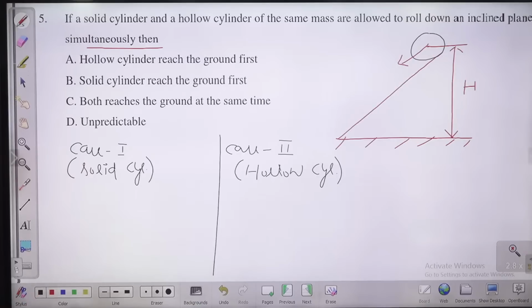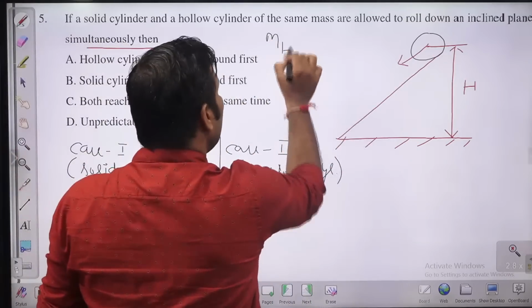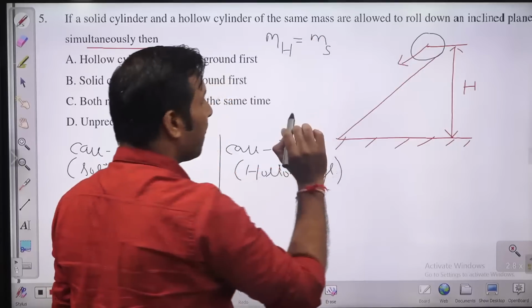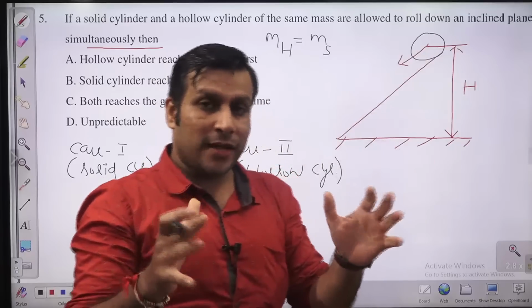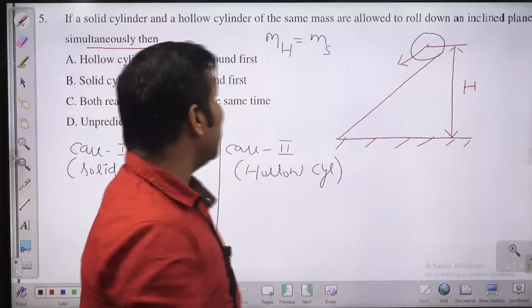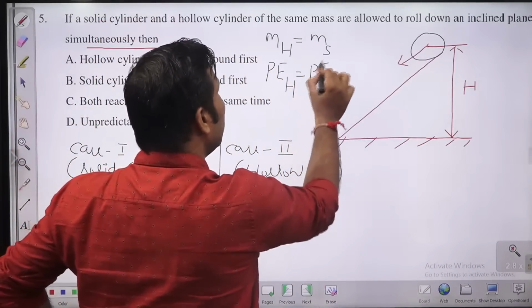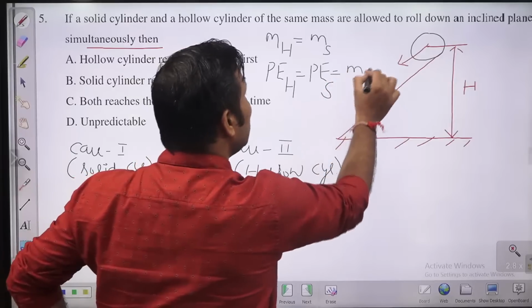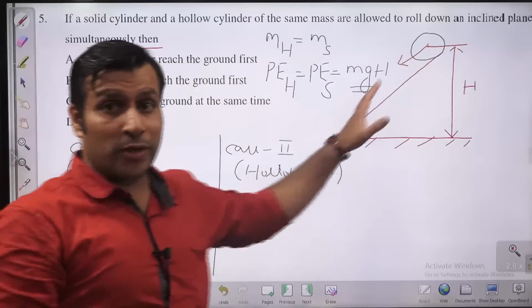Guys, what is the interesting thing here? Both have the same mass. So the mass of hollow is equal to the mass of solid. Both are at the same height. So how much energy do they have? The potential energy, because they are at some height. The potential energy of hollow and solid is the same, and that is nothing but mgh. So this is the initial potential energy which both the hollow and solid cylinders have.